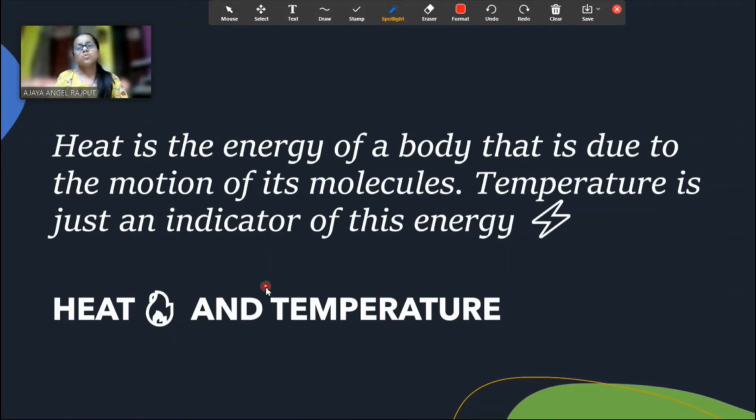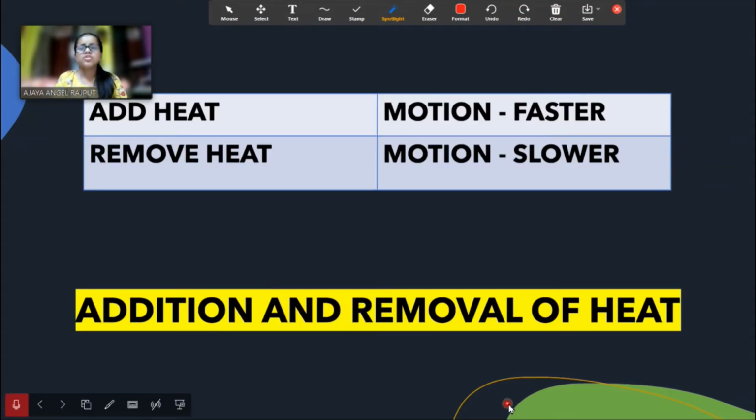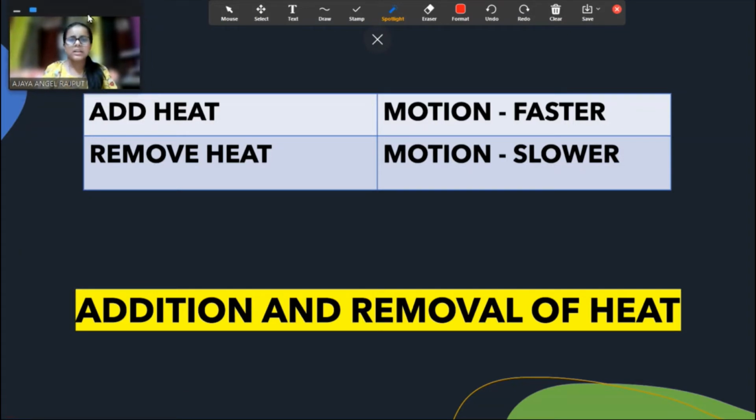So now let's move forward. Addition and removal of heat. When we add heat, the motion of a body is faster. When we run fast, our body gets heat, and then the sweat is formed. But when heat is removed from our body, then we get cold, and our motion gets slower. So this is addition and removal of heat.